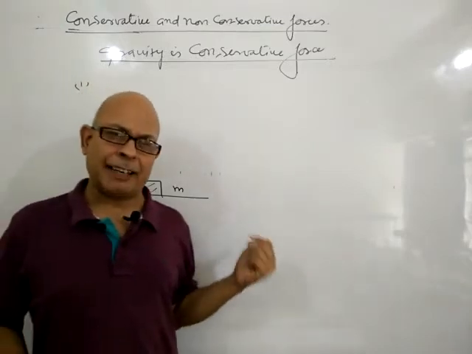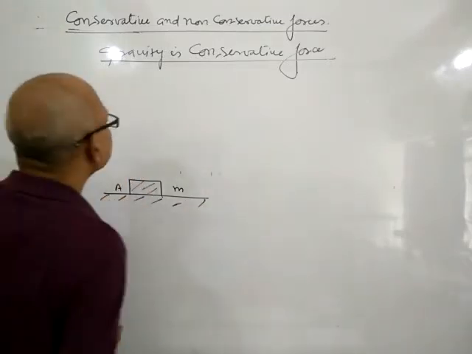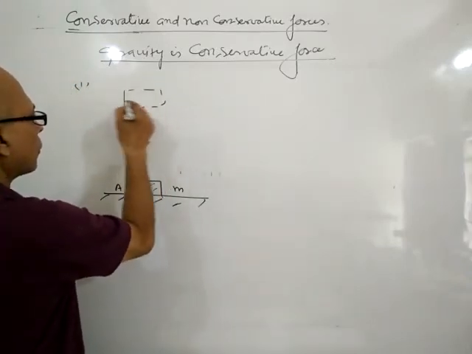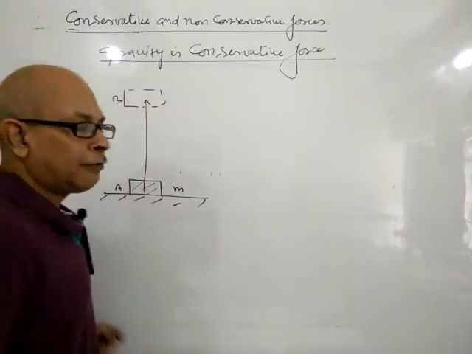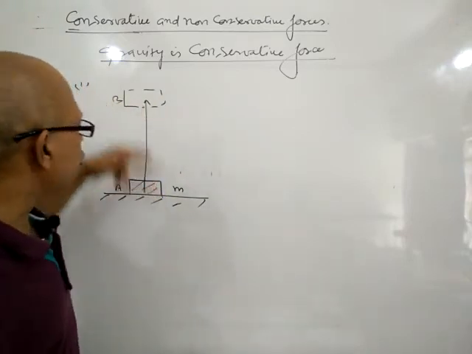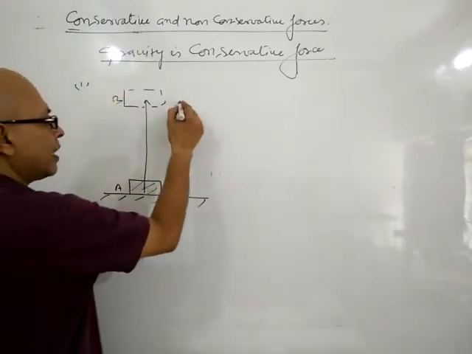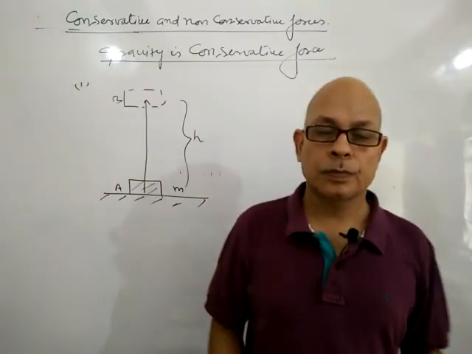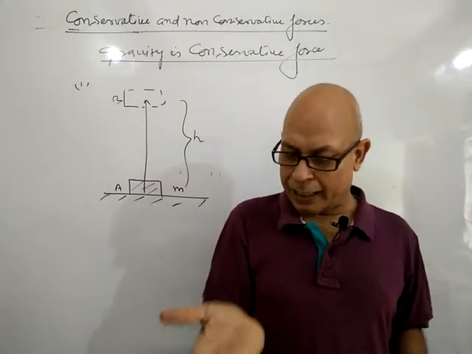A body of mass m lying on the surface, that is at point A, and B is the point, and you want to shift this body straight upward up to point B, and the distance between them is h, just like a lift.